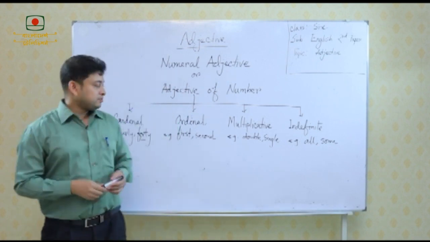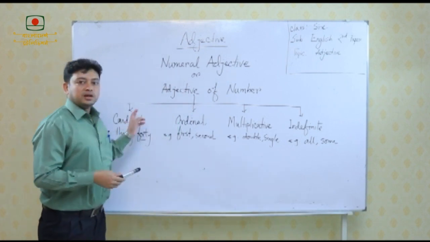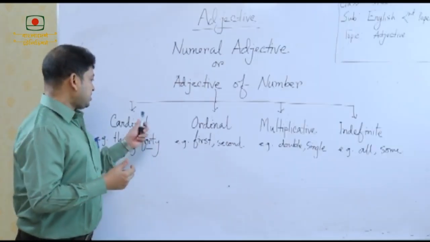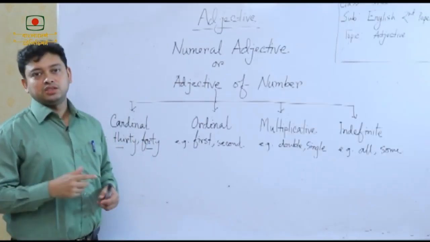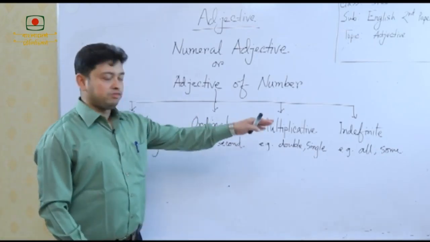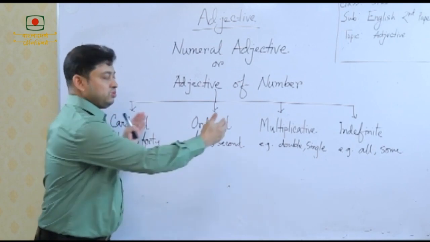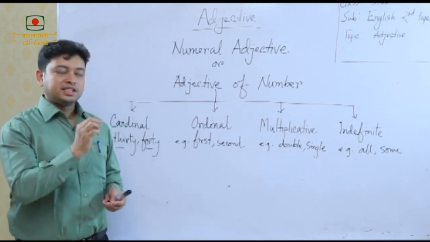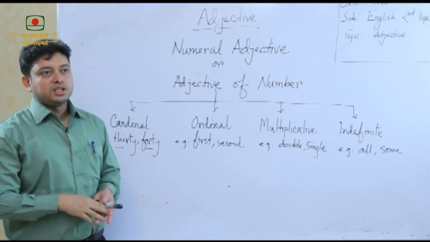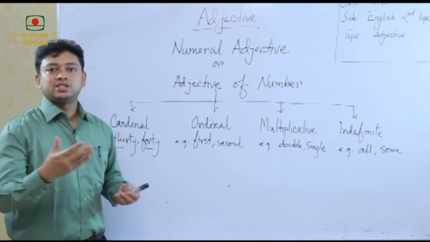If you write cardinal numeral adjective, your answer is correct. If you write this is an adjective of number, your answer is correct as well. The same case is with ordinal number, multiplicative or indefinite. Forget about all these 4. If you just identify this as an adjective of number, your answer is correct. If you write it is a numeral adjective, your answer is correct as well.